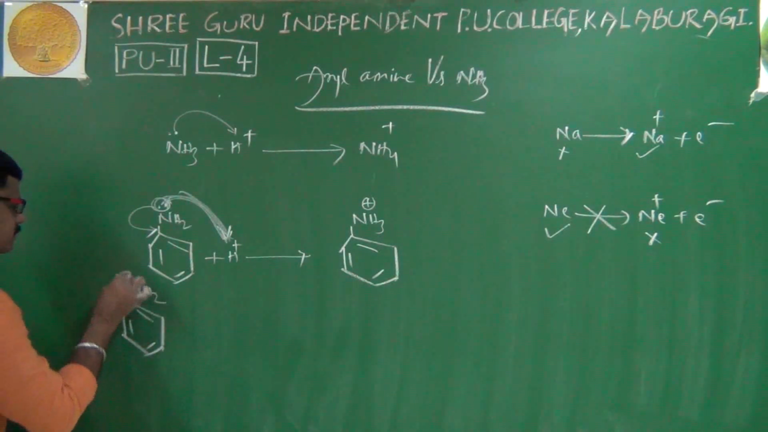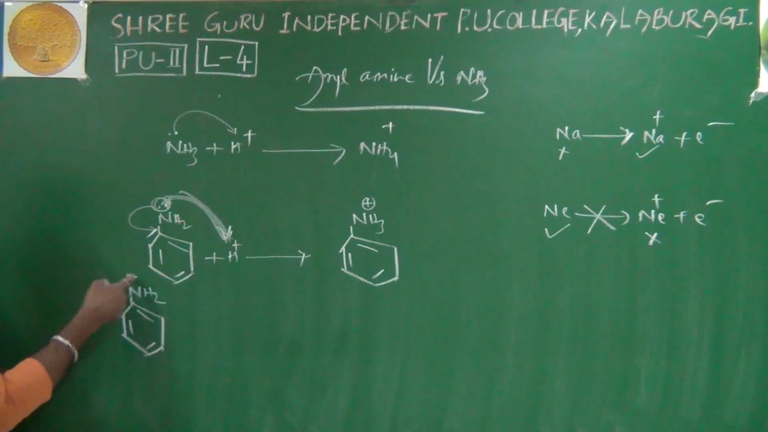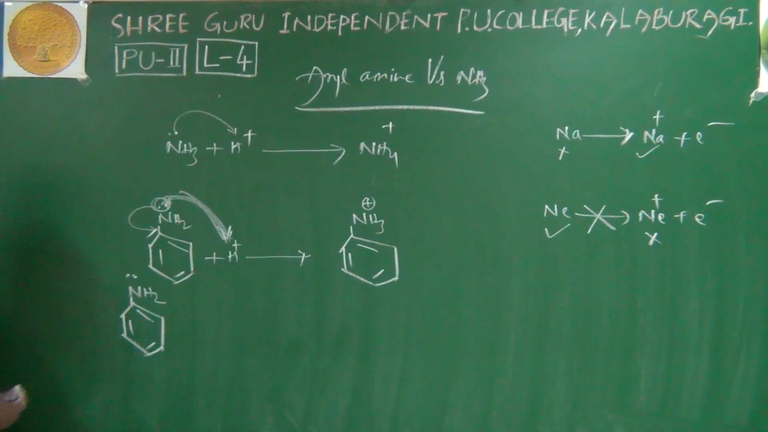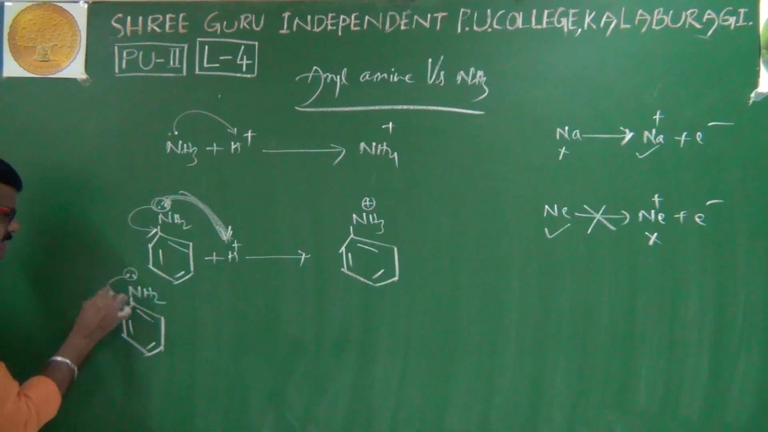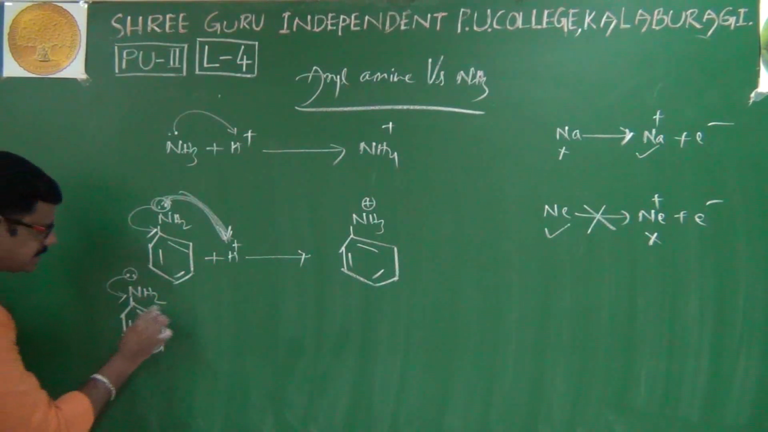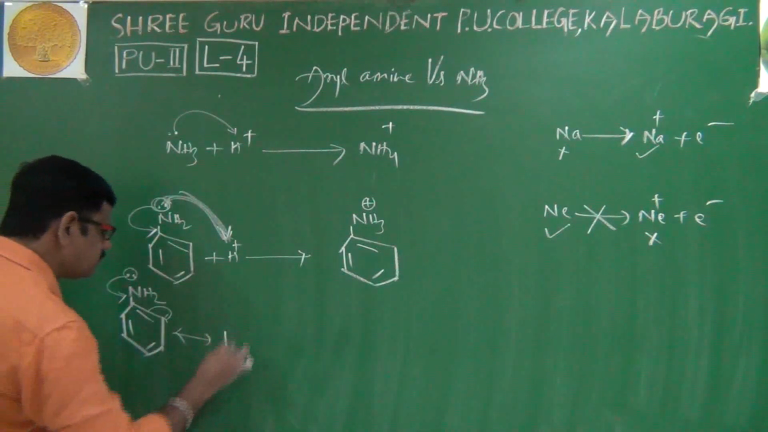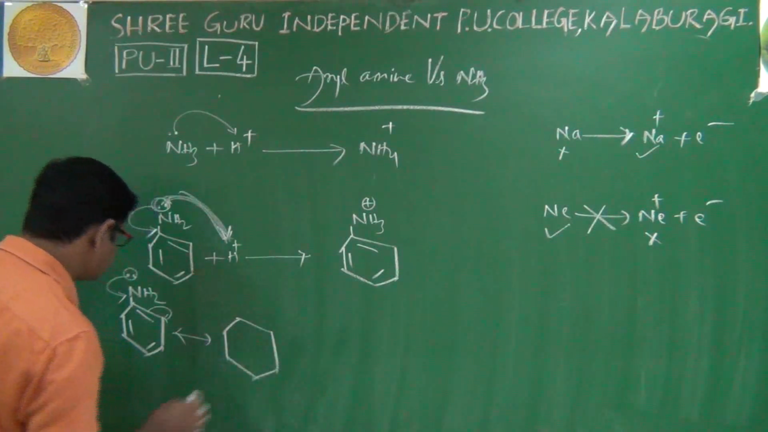NH2, of course, has a lone pair. Here the lone pair and pi bonds are in conjugation. Because of that, resonance takes place. That is, the lone pair is shifting here, and these pi electrons are shifted here. You will get a total of 5 resonance structures like this.